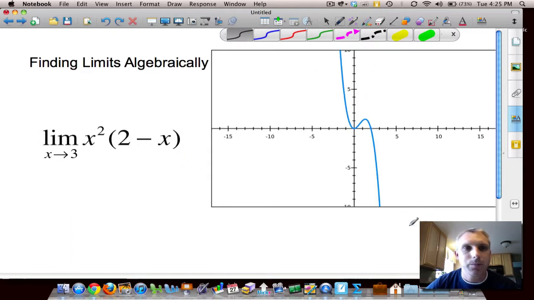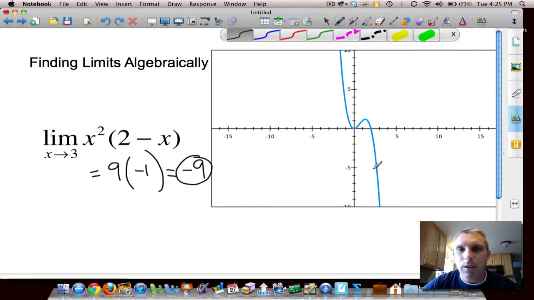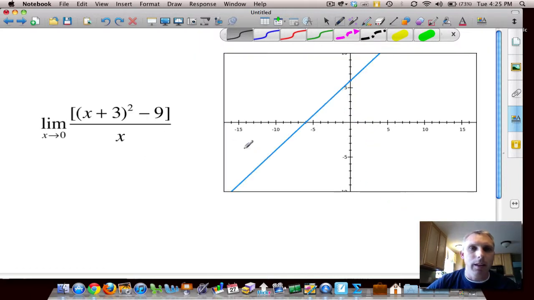Those are easy ones. Here's another example of an easy one. Step 1, plug it in. 3 squared is 9. 2 minus 3 is -1. Looks like my answer here is -9. So at 3, it's -9. I like it. No holes, no asymptotes. It is a point on the curve, and we're done. I love them when we can just plug them in, but they don't always work that nice.